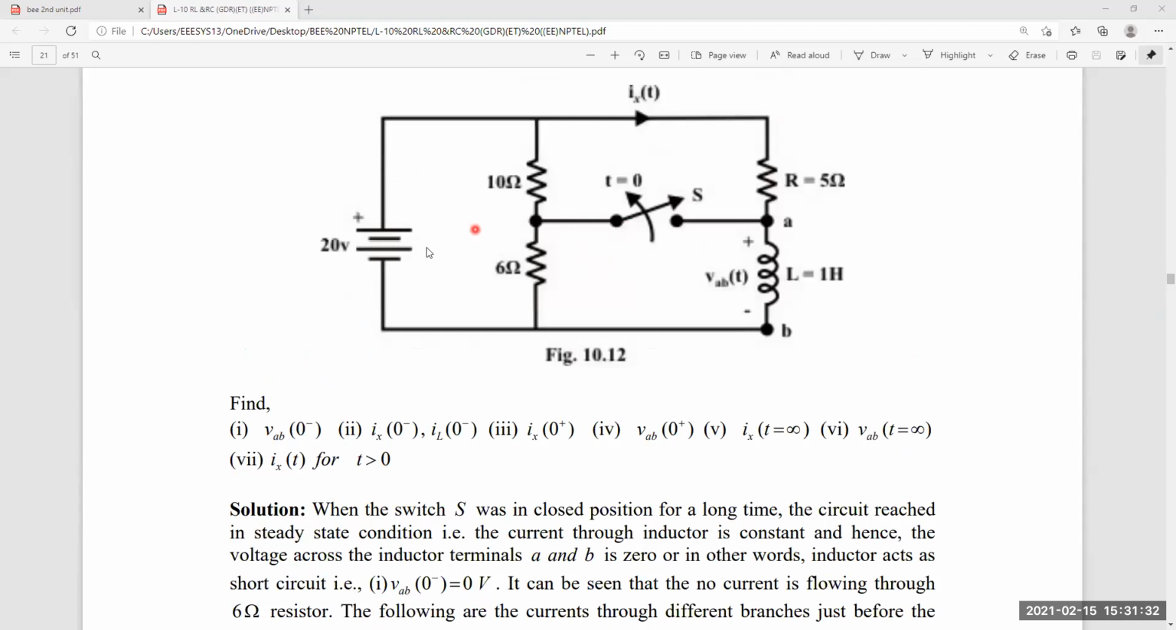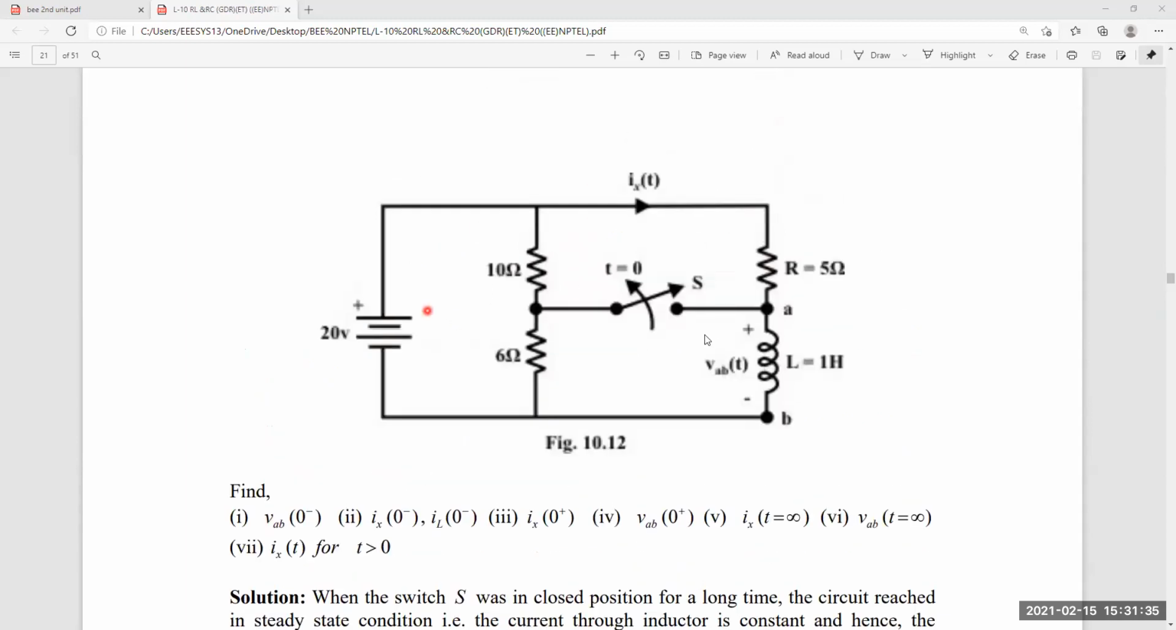So how? The switch acts as a short circuit at t equals minus infinity and at t equals 0 minus. That's why no current flows through this device; the current is equal to 0. That's why 20 volts is applied here and here. These two become parallel under the closed condition. 20 volts is applied, so 20 by 5 is 4 amps flowing through this branch. Ix of 0 minus is 4 amps. Okay, understood.